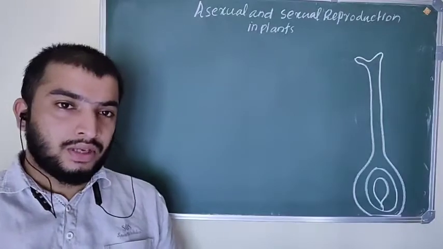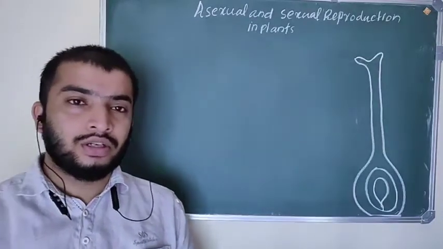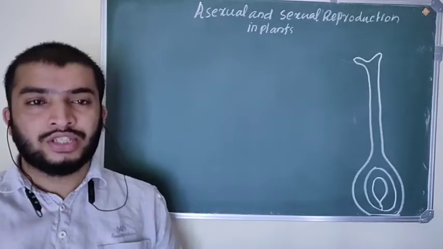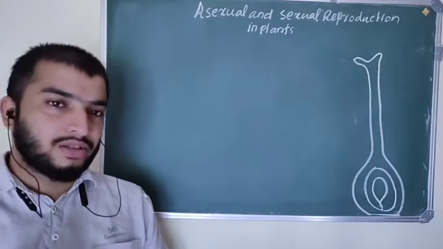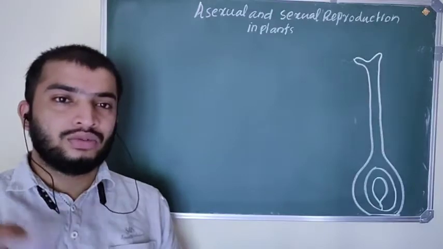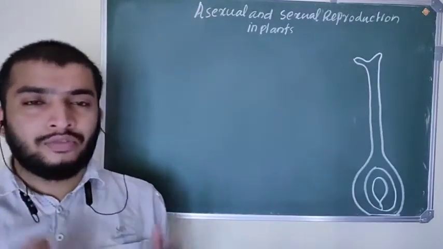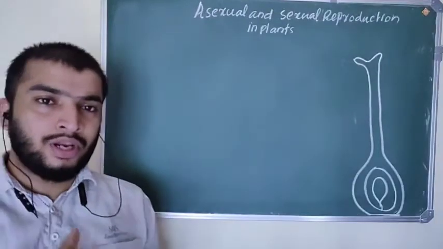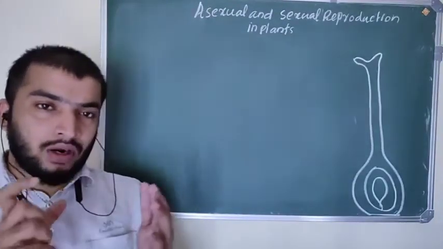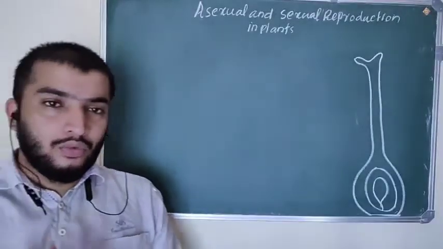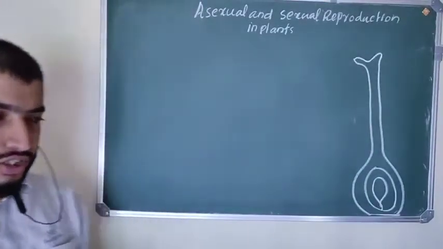In this chapter, asexual and sexual reproduction in plants, we already covered pollination. Pollination means transfer of pollen grains from anther to stigma of a flower. And we discussed different types of pollination, self-pollination, cross-pollination, and the different types of pollinating agents. Now we are going to study fertilization.